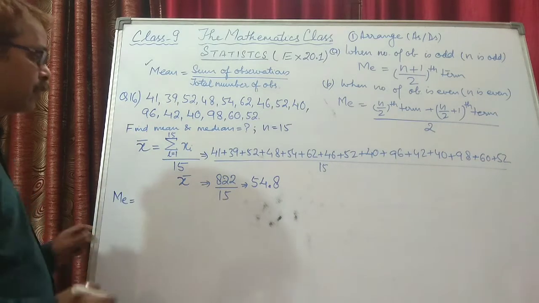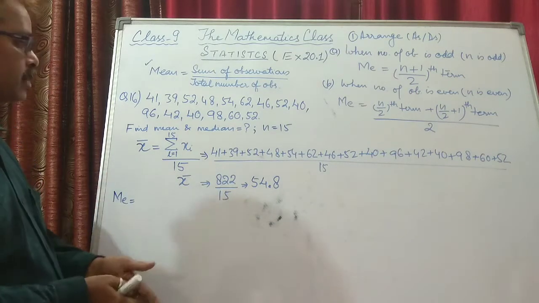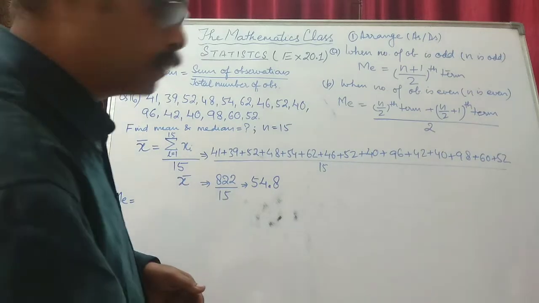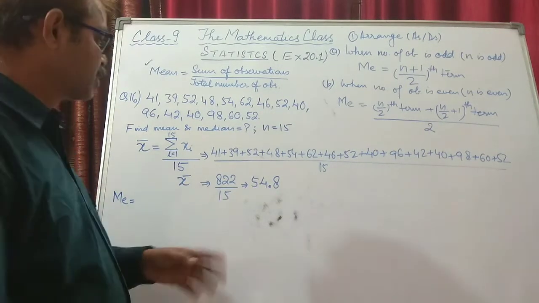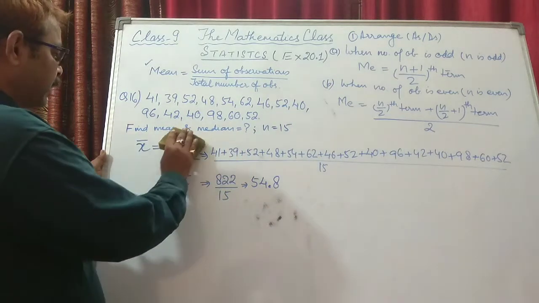Mean, median, what do we do? We always arrange the data, maybe in ascending order or descending order. So first of all I am rubbing this out and then I will be arranging the data.